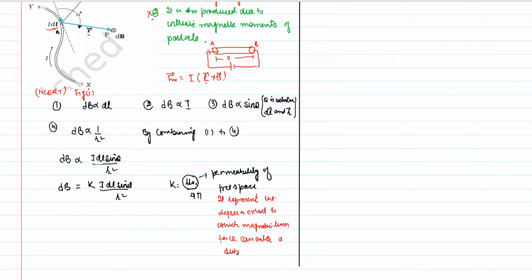This shows to what extent magnetic lines of force can enter a substance.